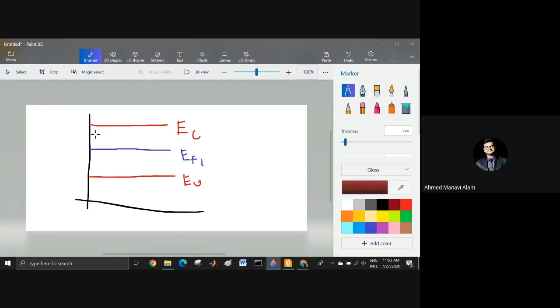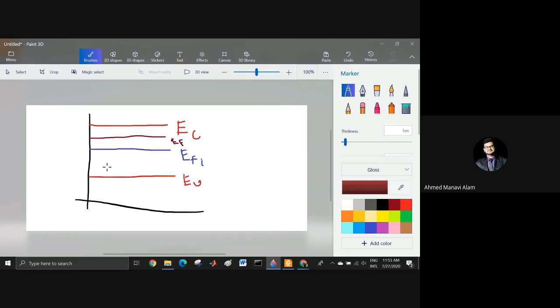Remember, if I am adding donor atoms, suppose group 5 elements like phosphorus, for n-type materials, then my Fermi level will increase from the intrinsic, because the concentration of electrons is rising.